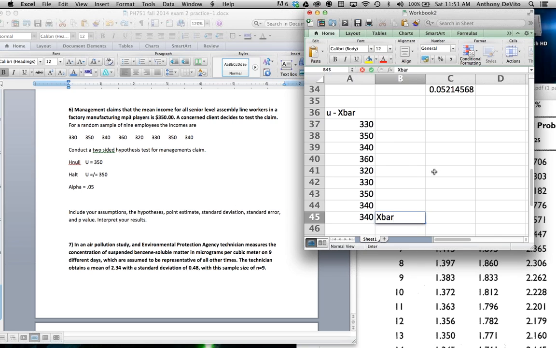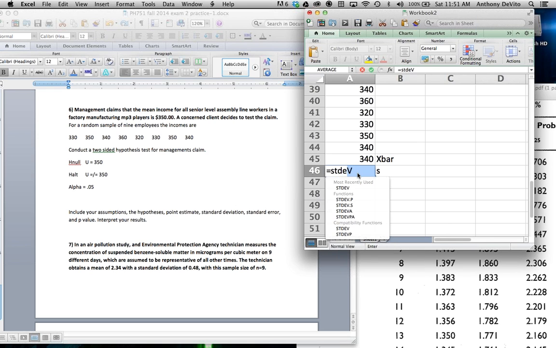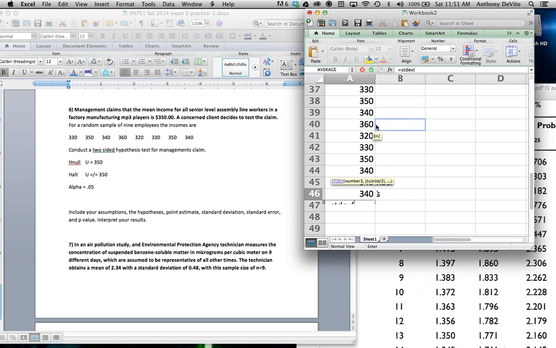That's x bar. Okay, what's our standard deviation? Well, we would love to know sigma for the entire population. Unfortunately, we don't. The only clue that we have to the variability of these salaries is our sample. So our standard deviation, not the Greek letter sigma, is going to be the standard deviation of this sample. Okay, there's our standard deviation. Remember our sample size was 8.